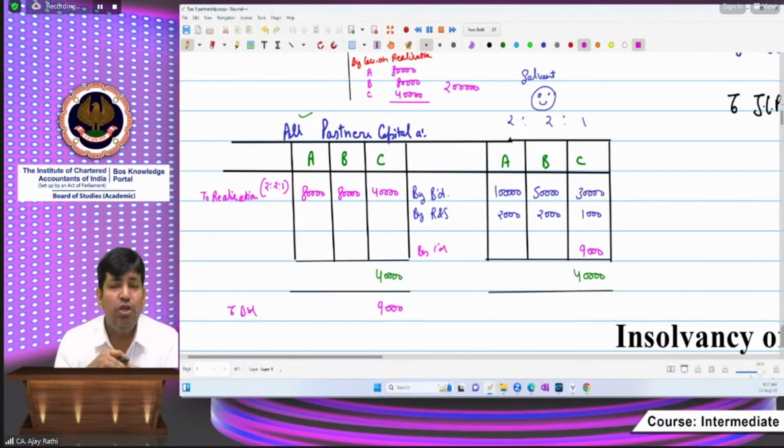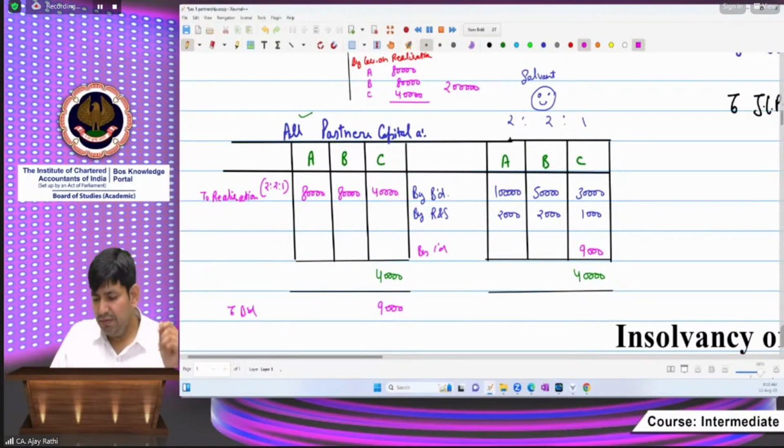It means you are having more loss as compared to the amount you are retaining in the firm as your capital. You are having the capital in the firm of 31,000 along with the profit. Your contribution is this one, and your loss part is 40,000. So Mr. C, please give this amount to the firm.